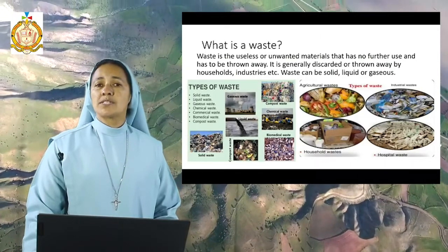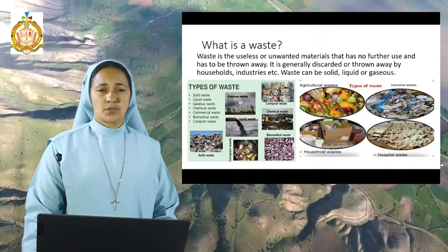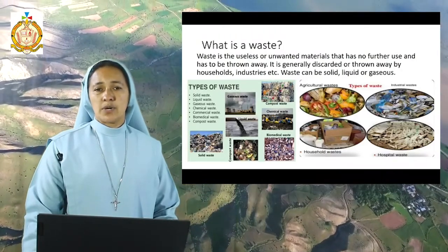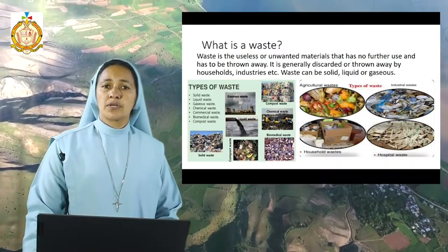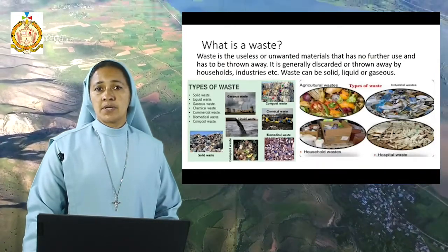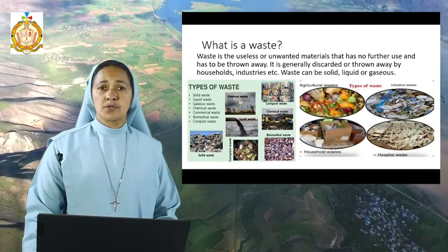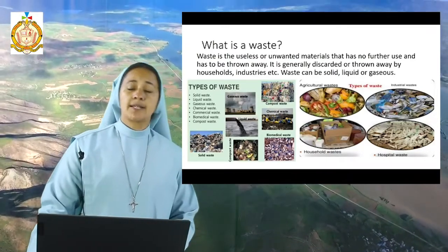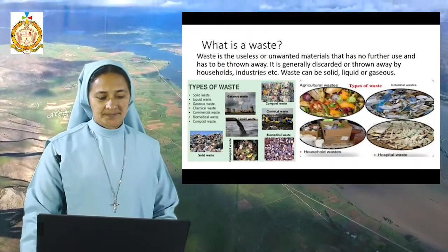And liquid waste is the dirty water thrown out from the factories or even from our home bathrooms or toilets.